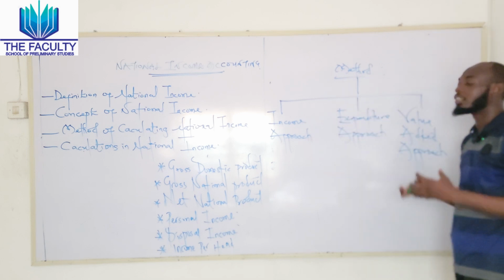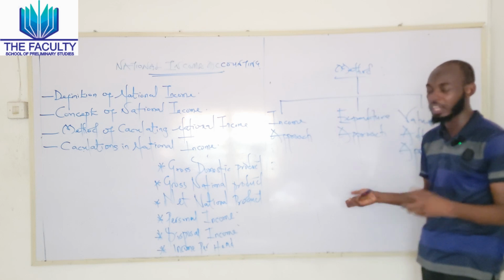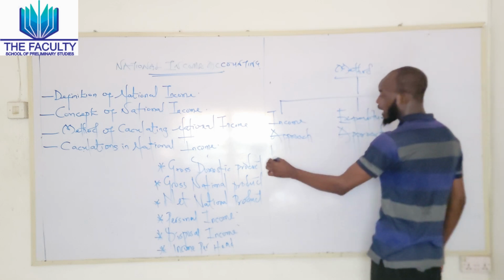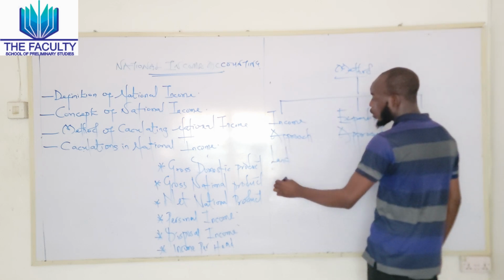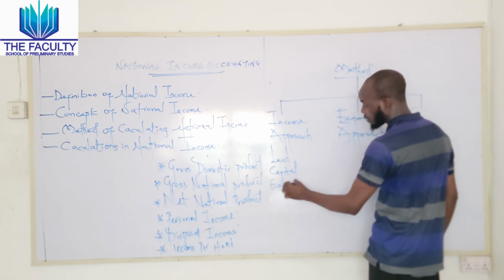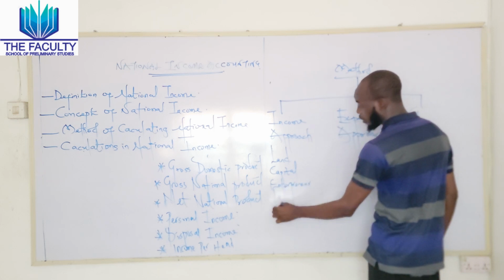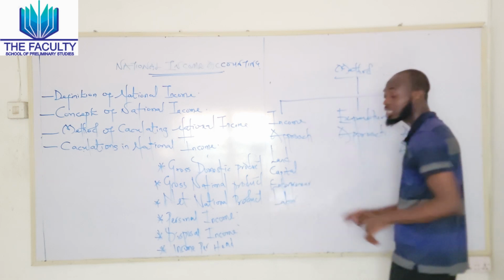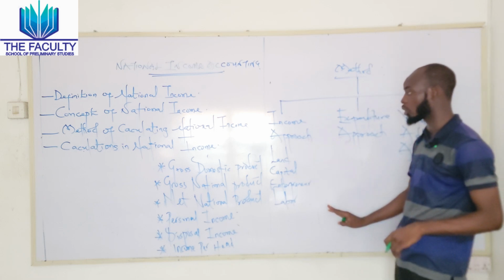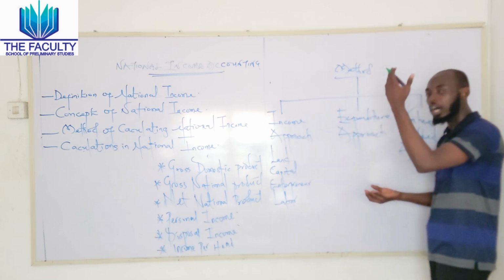What is the income approach? Income approach refers to the reward received on the factors of production. What are the factors of production? We have land, capital, entrepreneur, and labor. So the rewards on these factors of production make up the income approach.